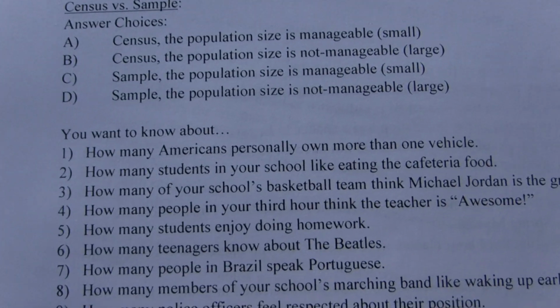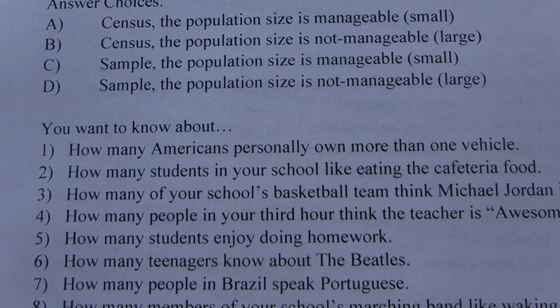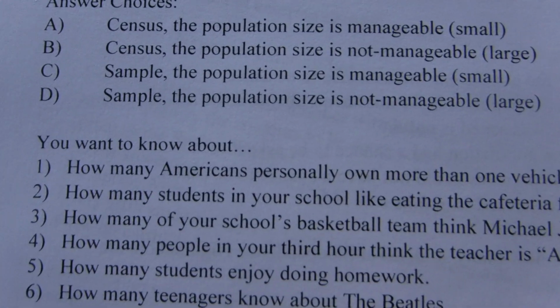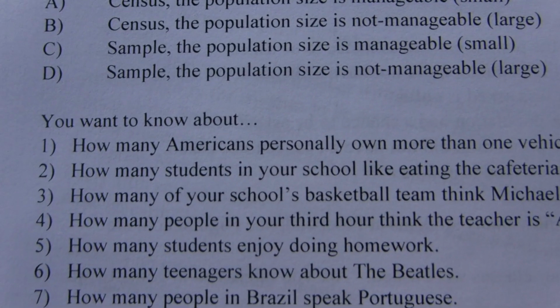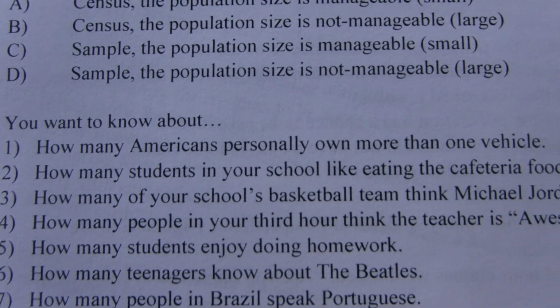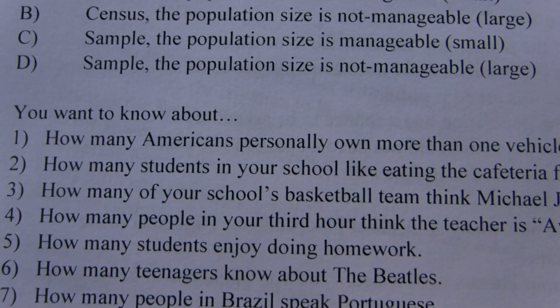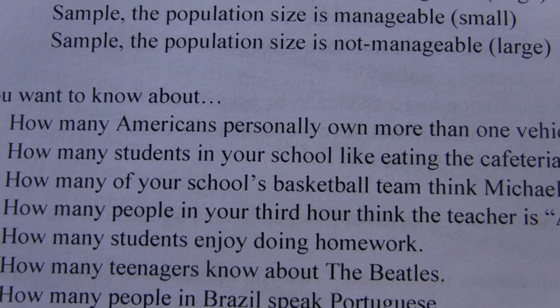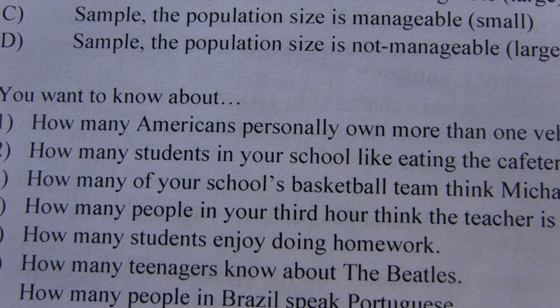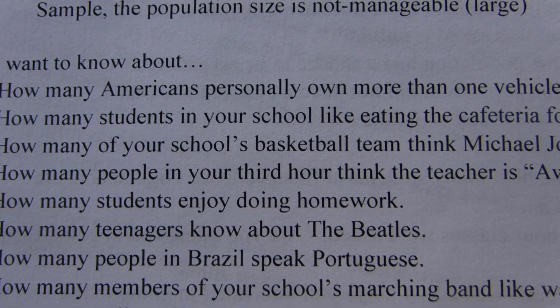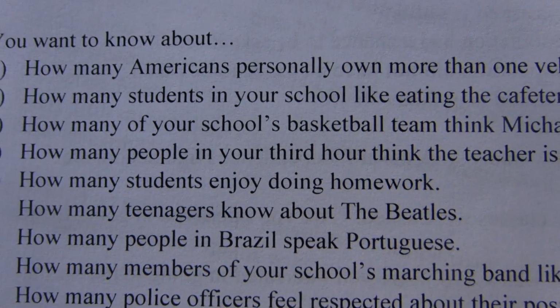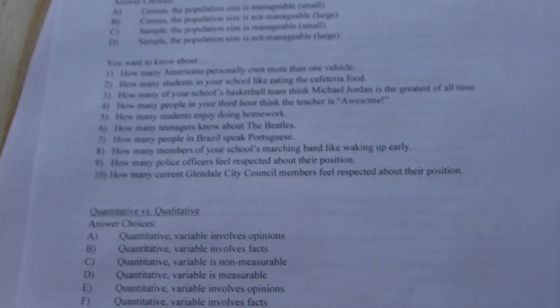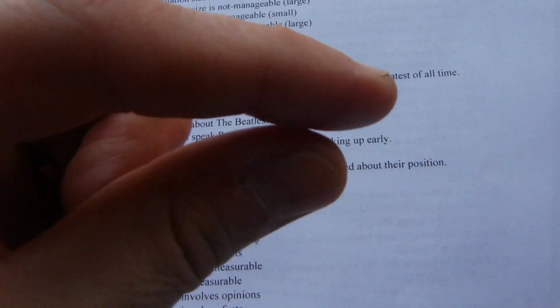So I'll go through a couple sample questions. How many Americans personally own their own vehicle? Americans is very large, so you would take a sample. How many students in your school? Again, that's pretty large. Sample. How many on your school's basketball team? Okay, that's relatively small. You could take a census in that situation. How many people in your 3rd hour? That's small. That's a census, etc. So again, just look at the population size, and if it's really big, take a sample. If it's really small, take a census.